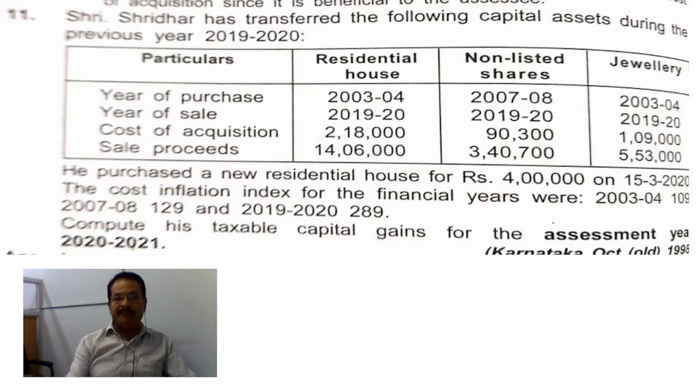solve this problem. Okay, so computation of capital gains for the assessment year 2020-21. Number one, residential house.